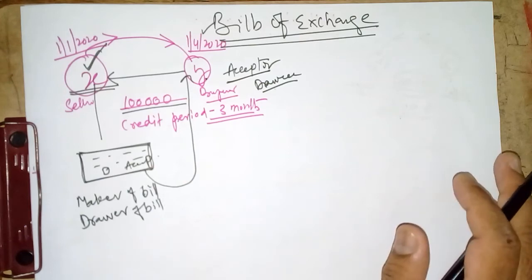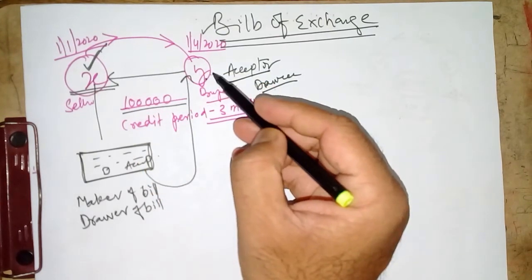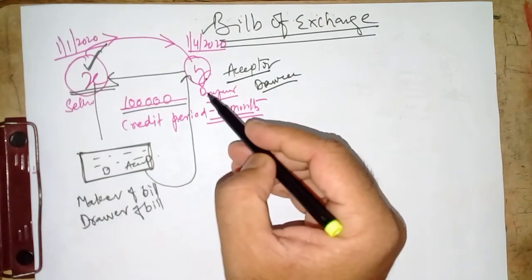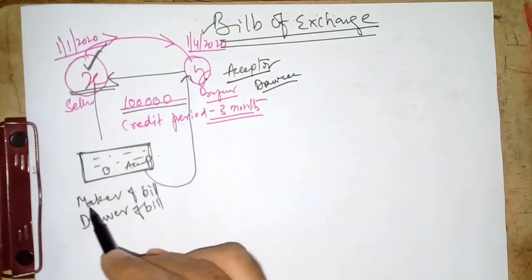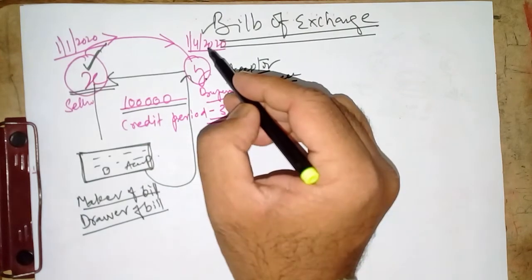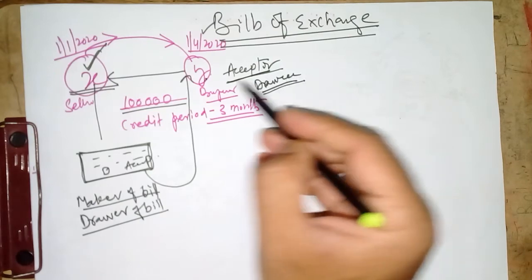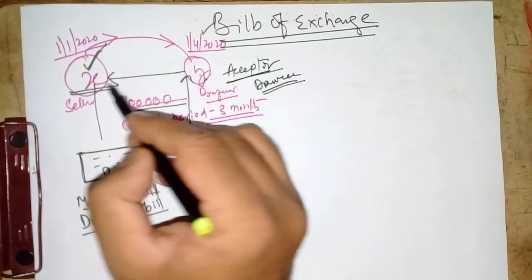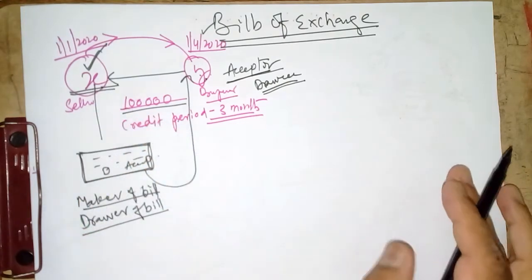So X sold the goods to Y. X is the seller, Y is the buyer. X made the document, as maker or drawer of the bill, and sent it to the drawee, that is Y, the acceptor or drawee, accepted by Y and sent back again to X. Now X holds the bill.